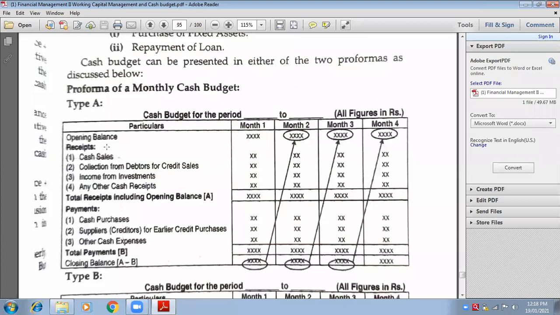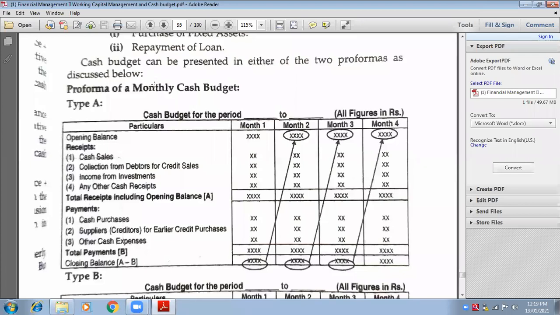Therefore, to manage cash, you need to budget. You need to think about for how many months I need to spend this much, how many months it will take to earn this much as profit, how much cash I need to keep for the future, and for how many months I need to keep this cash. All these things need to be budgeted. So there is a pro forma, a format, and we are going to study the format related to the cash budget.